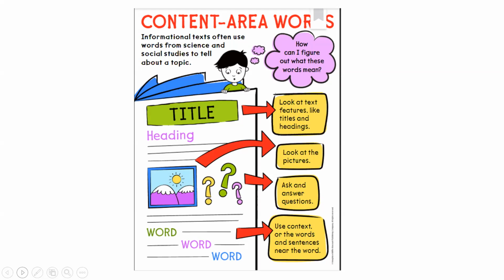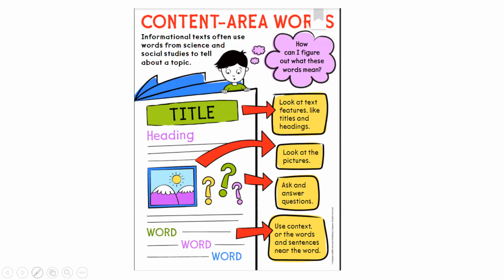It's use context. And what that means is use context, or the words and sentences near the word. So I look at it as the words around the word. It might be the word before the word, it might be the word after the word, it might be the beginning of a sentence, it might be the end of a sentence. It might be the sentence before the word, it might be the sentence after the word, but all those things can help me figure out what the word is by looking at the words around it or sentences around it.